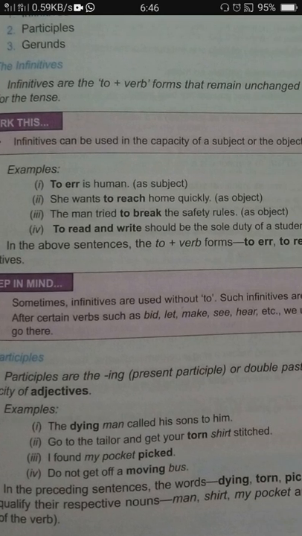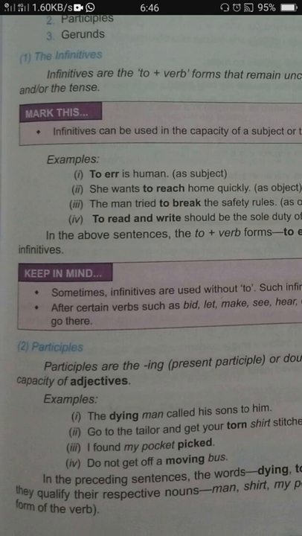Torn shirt, what type of shirt? Torn shirt. So it is not functioning like a verb. It only looks like a verb, but actually it does not do the work of a verb. So it is acting like an adjective in this sentence. So participle can be present or past, ing form or third form, and when they work as adjectives, they are called participles.